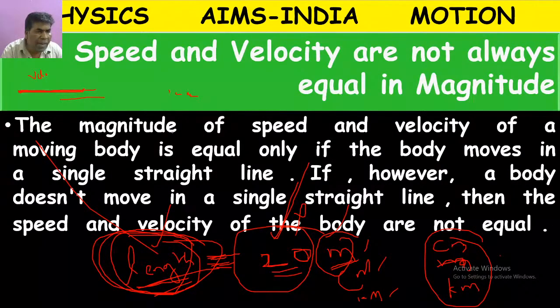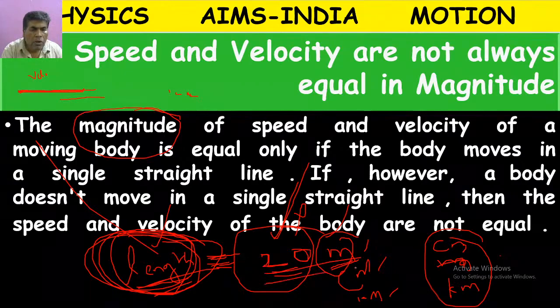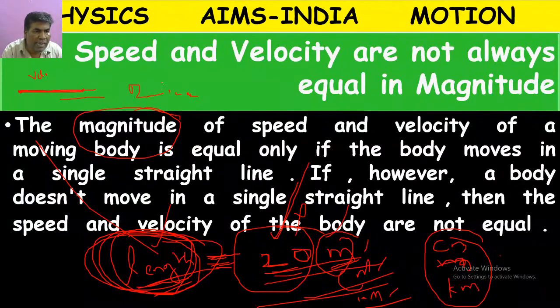If anybody asks, what is the magnitude of length? Then what do you have to tell? 20 meter or 20 centimeter or 20 kilometer. You have to tell the numerical value, and along with that, the unit also.